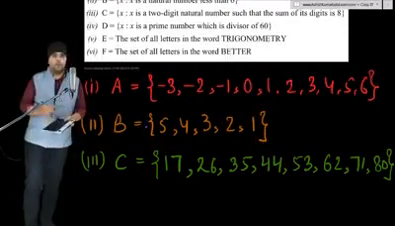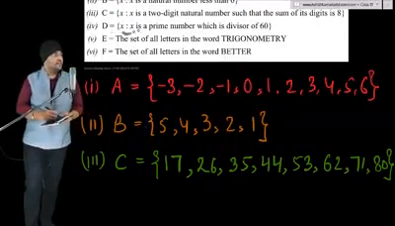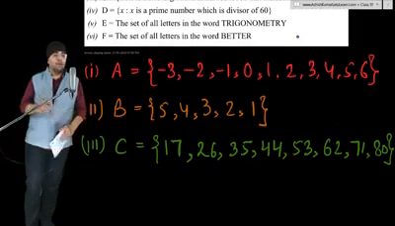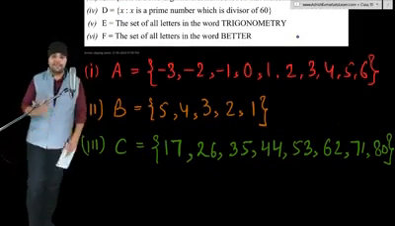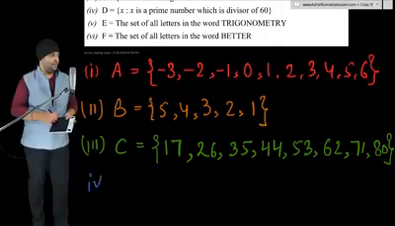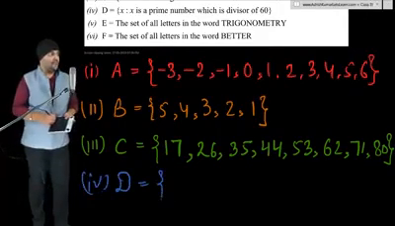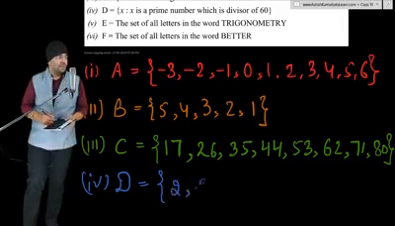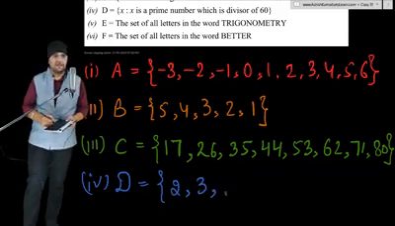Fourth part, D is the set of all x such that x is a prime number which is a divisor of 60. We need to list all those prime numbers which divide 60. So let's begin. Set D: the first prime number is 2 and it is also a divisor of 60. Next prime number is 3. Yes, this is also a divisor of 60. Then 5 is also a divisor of 60.